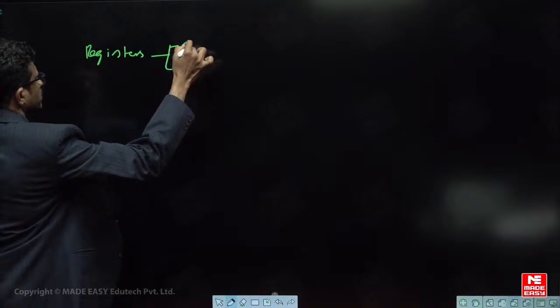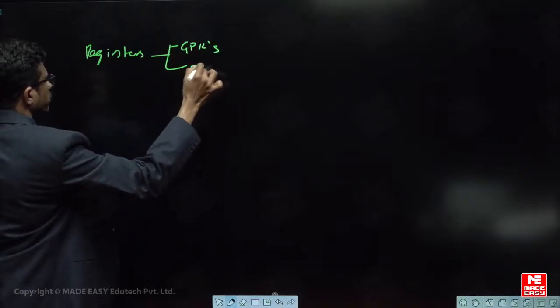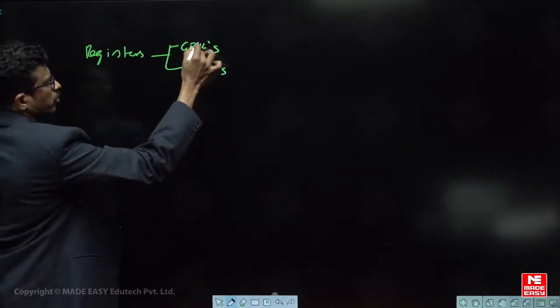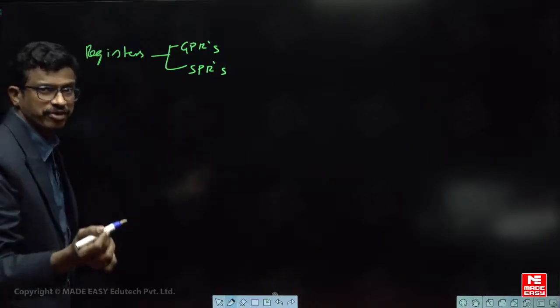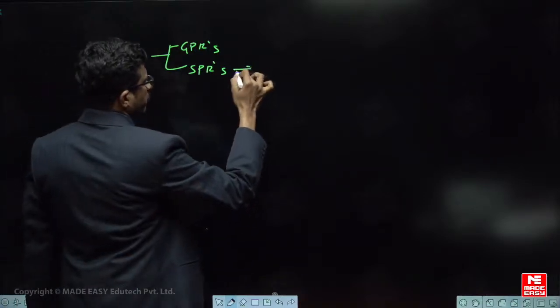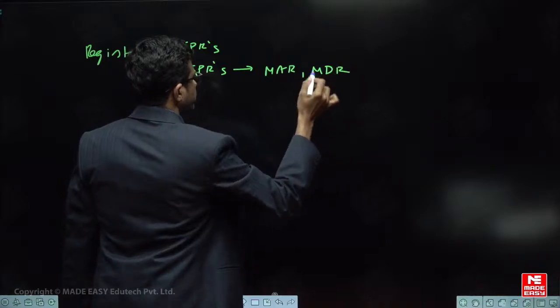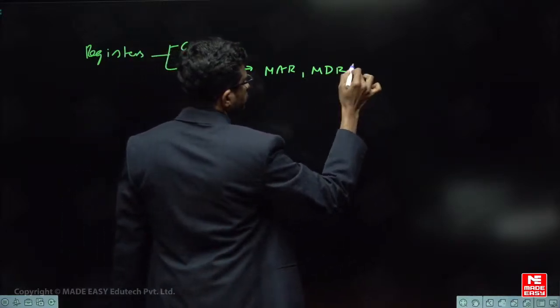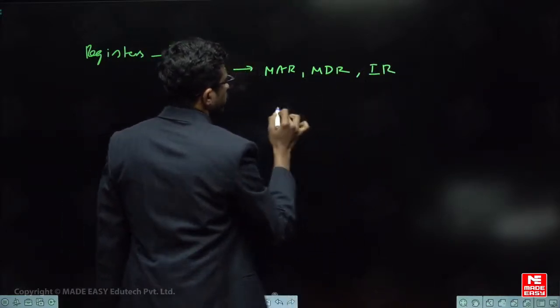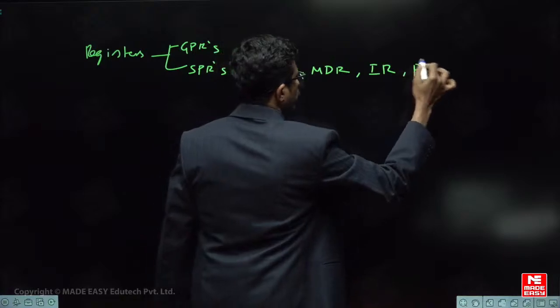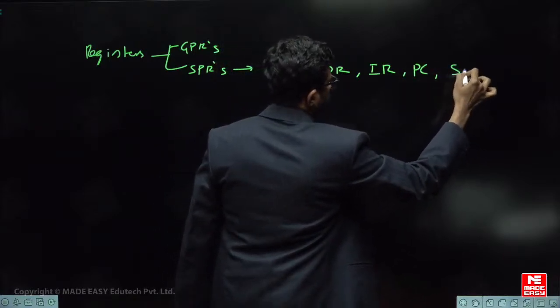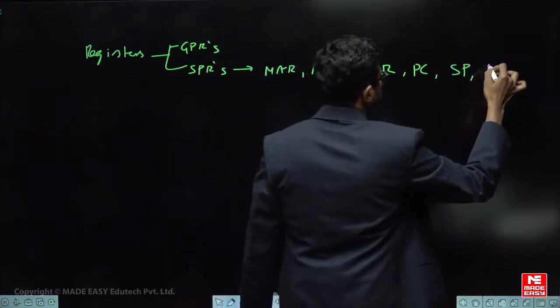There are two types of registers, as you know: general purpose registers and special purpose registers. Depending on the CPU, the general purpose registers may vary, but special purpose registers are very common, like memory address register, memory data register, instruction register, program counter, stack pointer, and also the flag register.